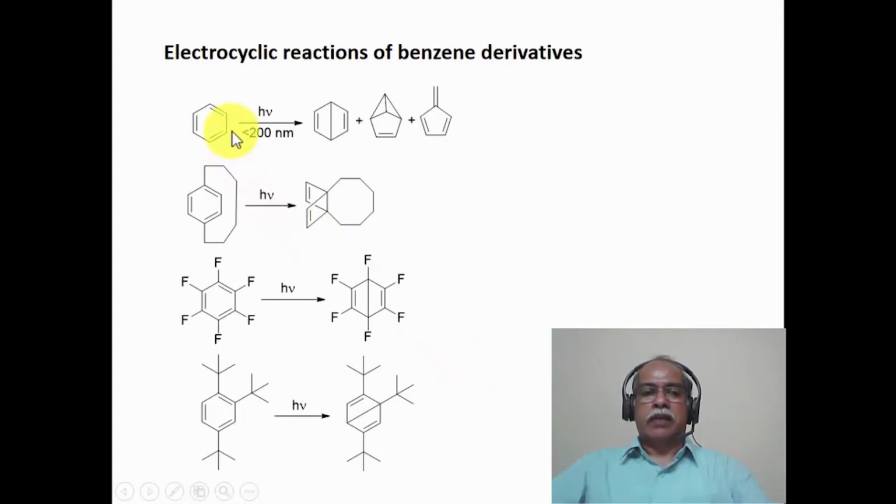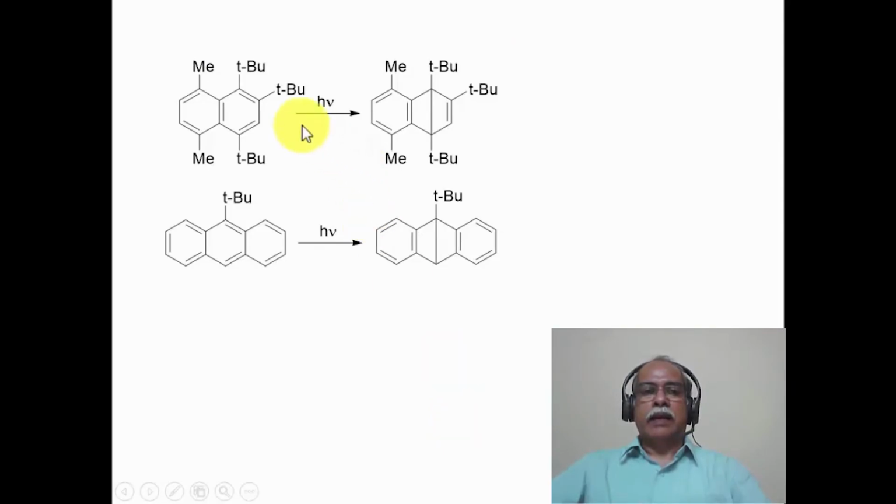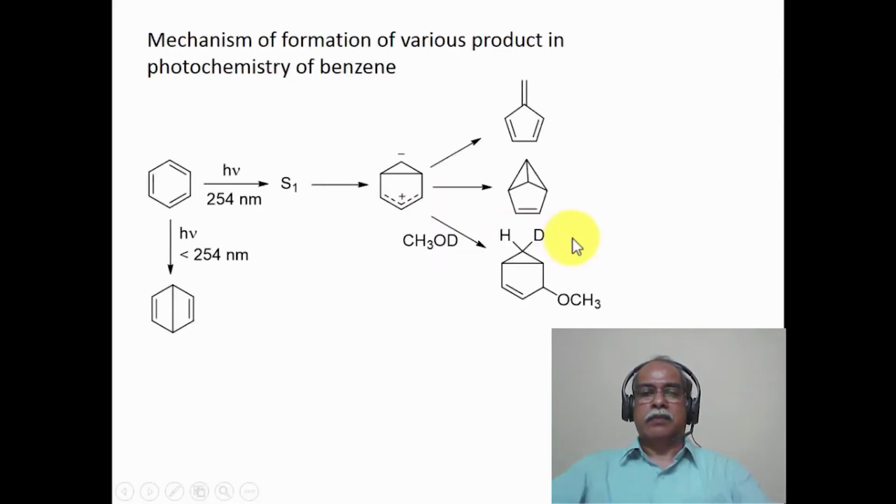Benzene itself undergoes this reaction only at a very low wavelength. In other words, high energy radiation is necessary, whereas this reaction can be performed by irradiating the benzene around 250 nanometer itself, indicating that this could actually be arising from the S1 state of the benzene. Again, heavily substituted naphthalene or anthracene units can also undergo the intramolecular electrocyclization reaction to give the dimerbenzene. Here again, intramolecular electrocyclization gives the dimerbenzene as the final product in this particular case.